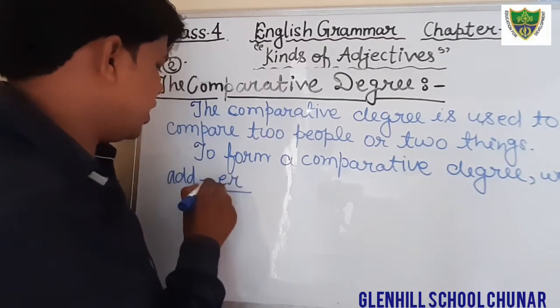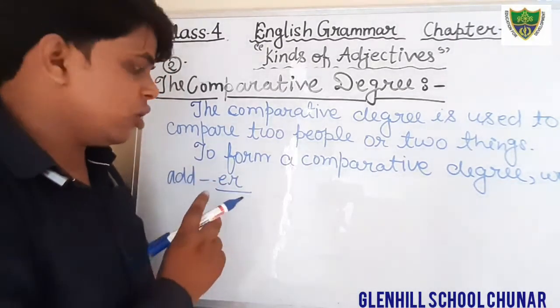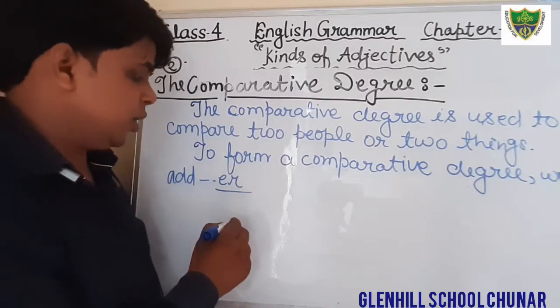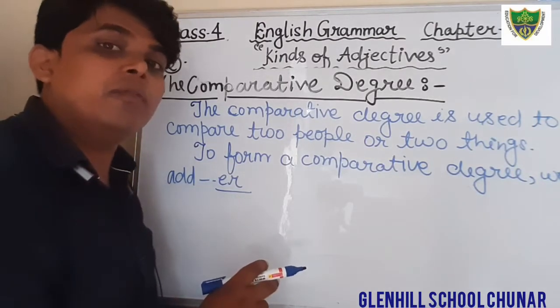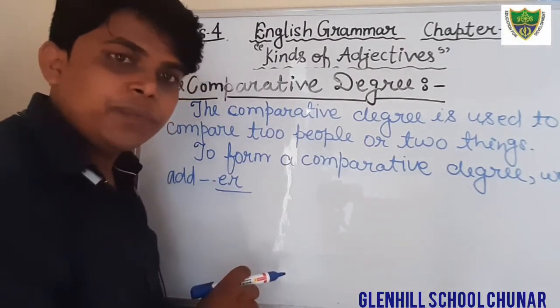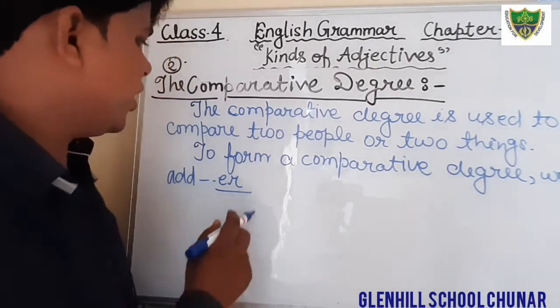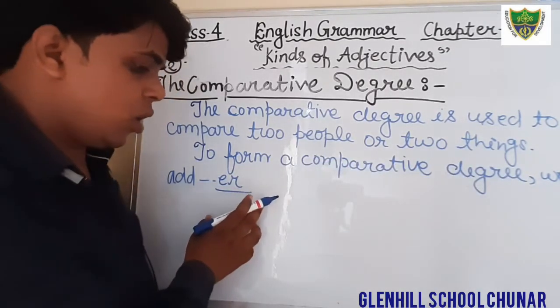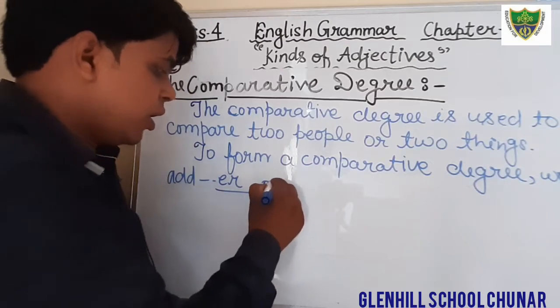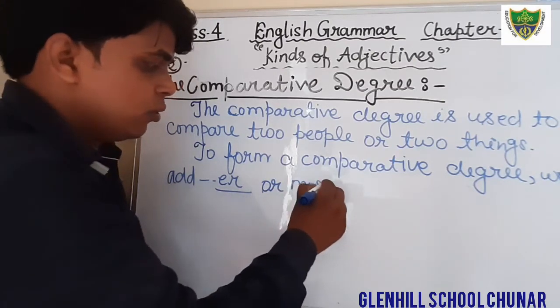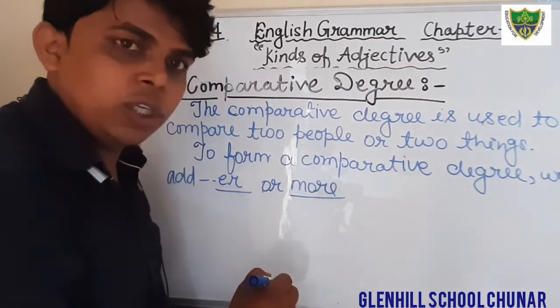Generally we add ER to the positive degree. For example, weak is there, then it will be weaker. We add ER or more, and sometimes we use more beautiful, more beautiful.